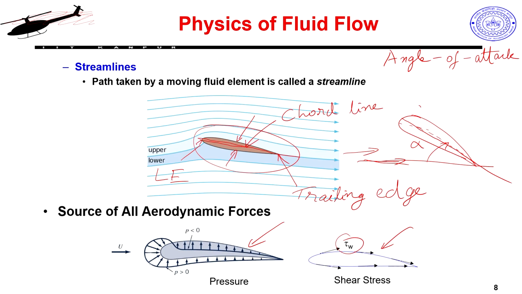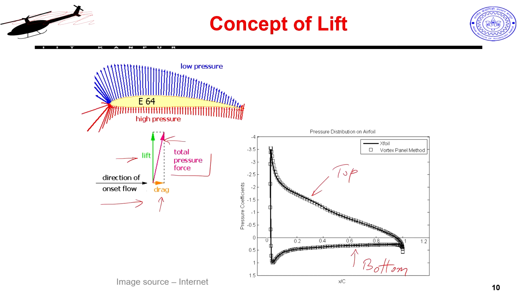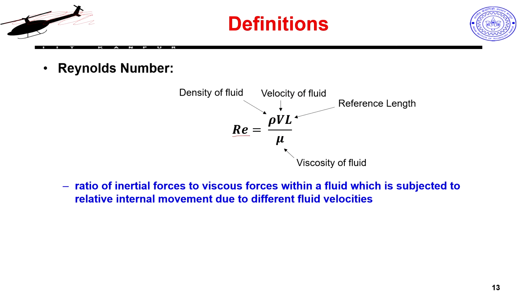Any airfoil, if I draw this straight line connecting the leading edge and the trailing edge, the total length of this line is my chord length. This becomes my reference length when I define my Reynolds number. We will always do that, we will not change that.